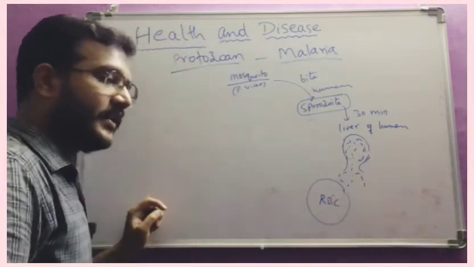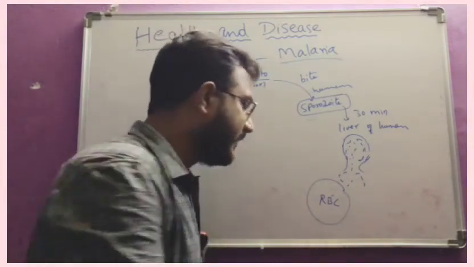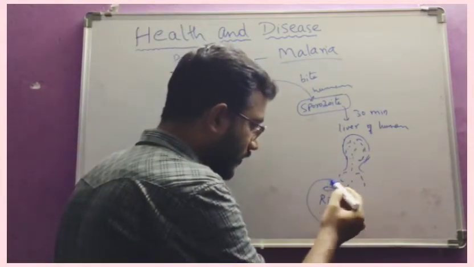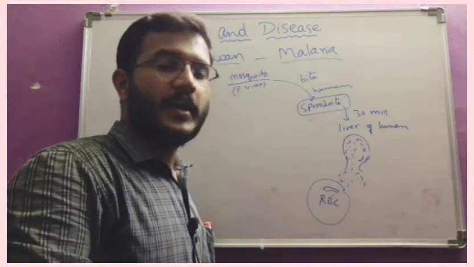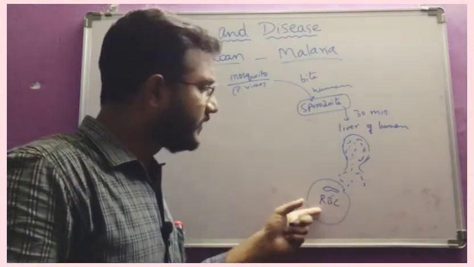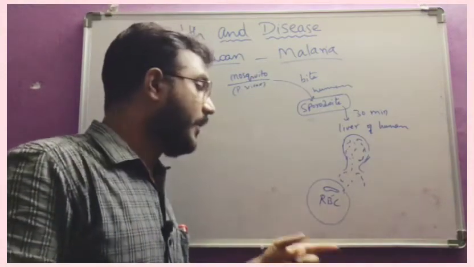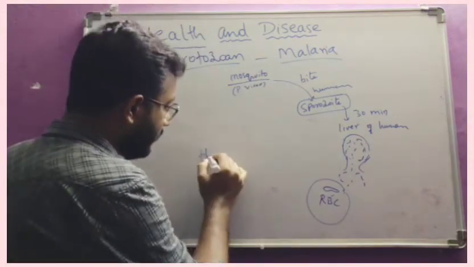And in the RBC it will eat all the material. This is one RBC, and the parasite enters into the RBC, and it has to survive. Parasite means it has to take food, so it eats all the material present in the RBC, and it digests hemoglobin also.